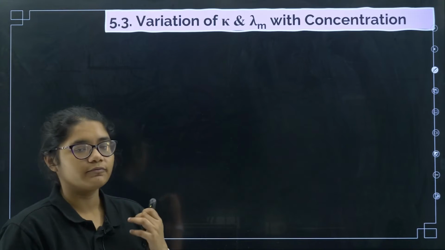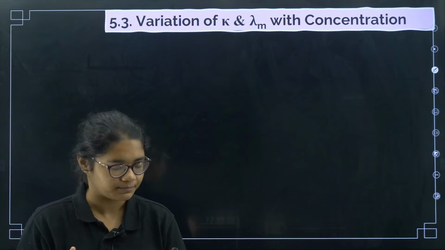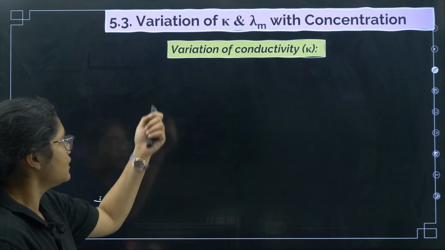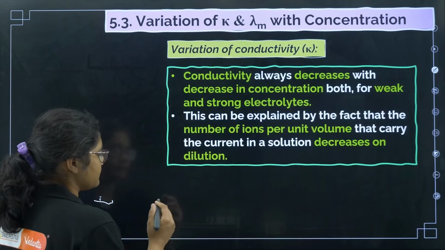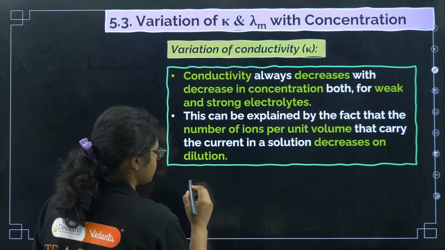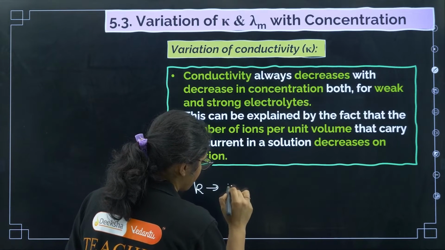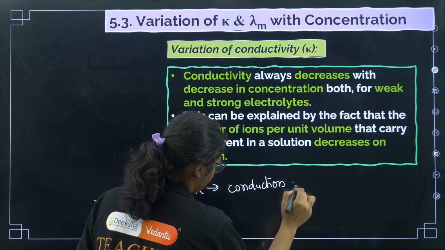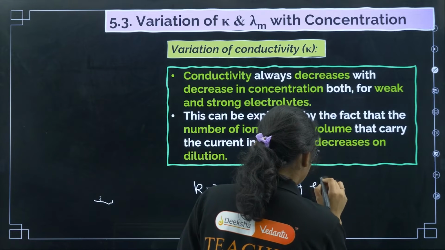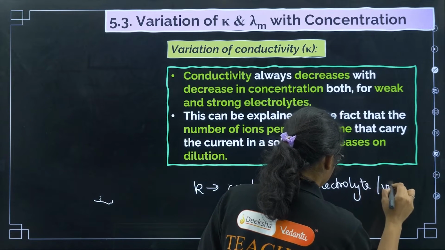Next, coming to variation of kappa and molar conductivity with concentration. For conductivity, I can say it is the conduction of electrolyte per unit volume.